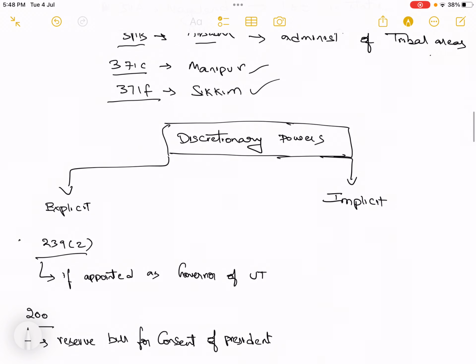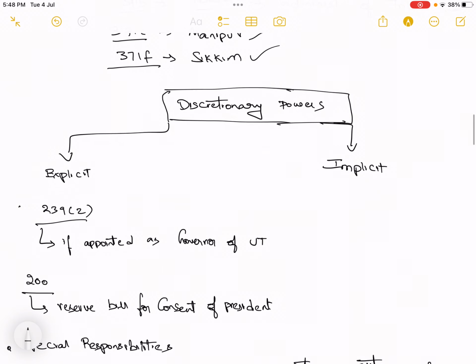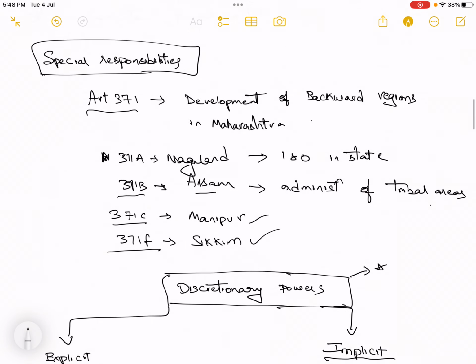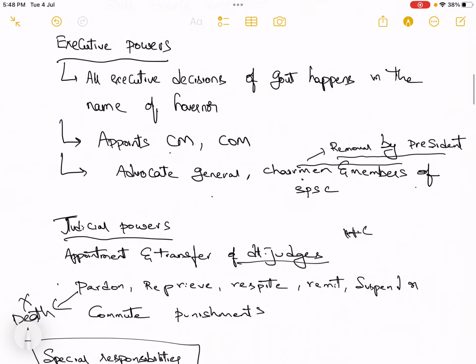Now come to the discretionary powers. Discretionary powers can be both explicit, that is directly mentioned in the constitution, and implicit, which are not directly mentioned in the constitution but still are discretionary powers. Now this is what is becoming the controversy and is too much in the news. Unfortunately, not just discretionary powers, even the powers that are mentioned here are also becoming controversial.